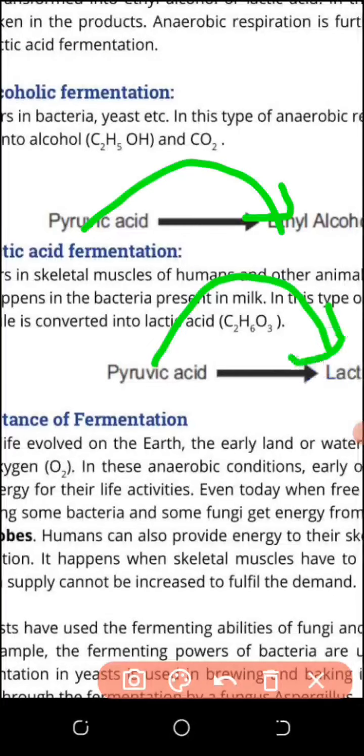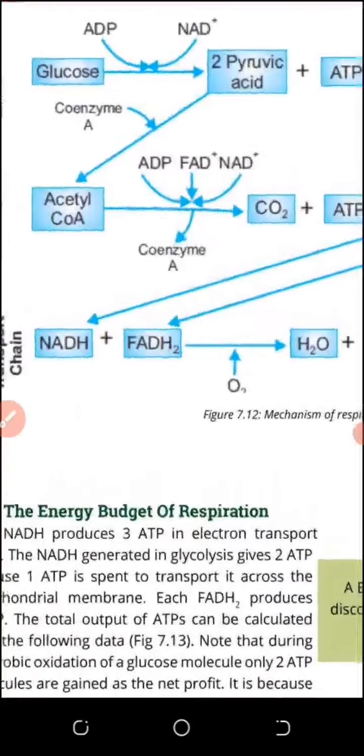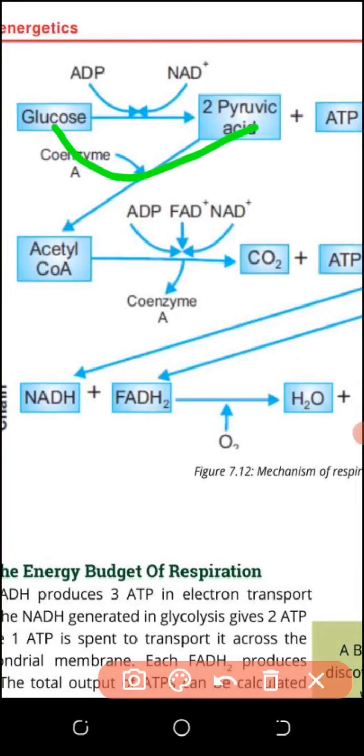Anaerobic respiration finishes there, but aerobic respiration is a very long process, because after glycolysis the Krebs cycle takes place. Look here, the first step is glycolysis. When glycolysis takes place, glucose changes to pyruvic acid. One glucose changes to 2 pyruvic acid. ATP will be produced, which is our product, but we want more ATP molecules.